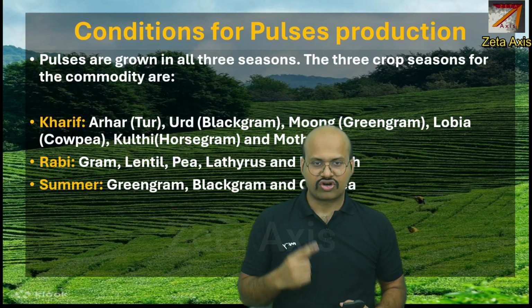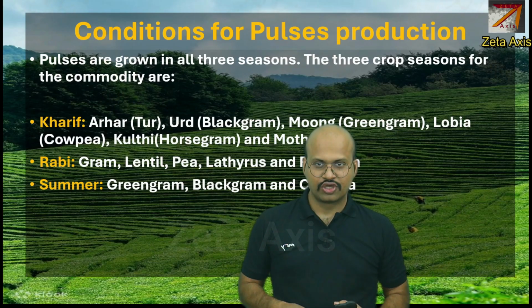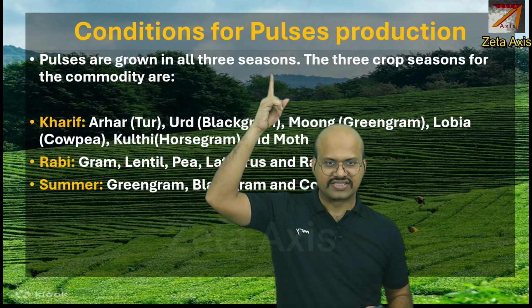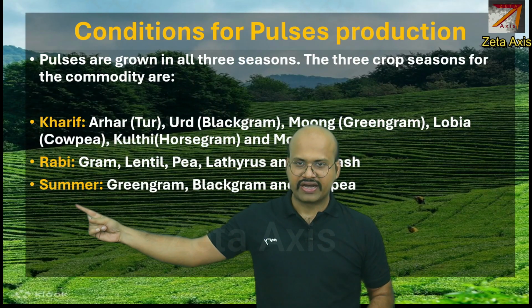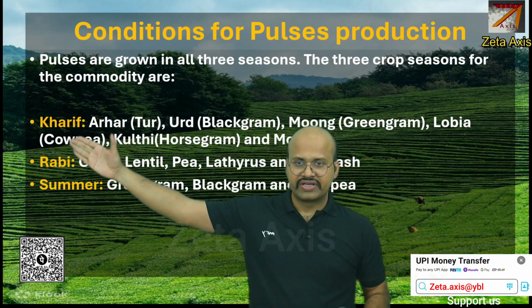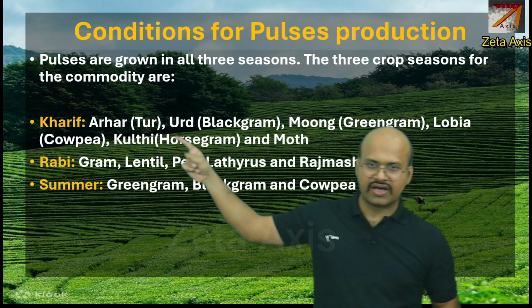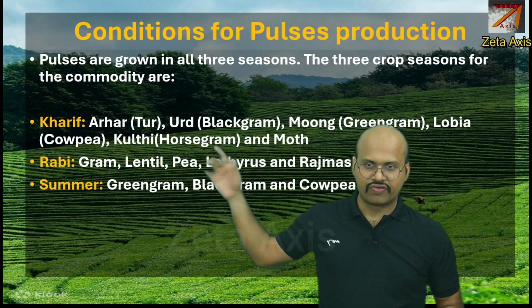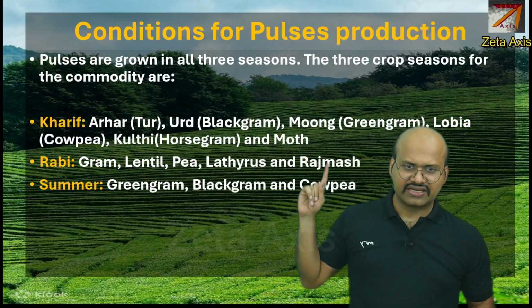Remember, pulses are not a single crop, but they are a bunch or group of crops together. So pulses are grown in all 3 seasons. The 3 crop seasons for the commodity are Kharif, Rabi and summer, that is Zaid. So for Kharif we have Arhar, Urad, Moong, Lobia, Kulthi and Moth. For Rabi season we have gram, lentil, pea, lathyrus and rajmas.